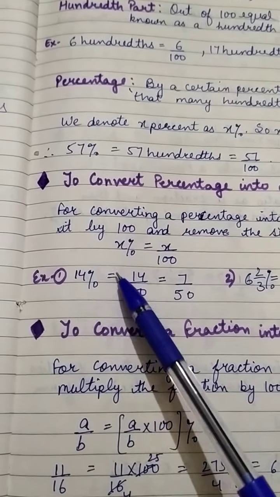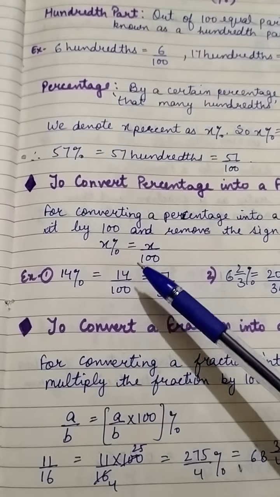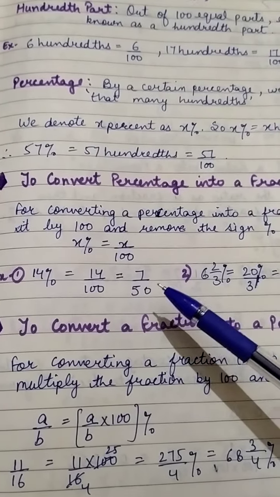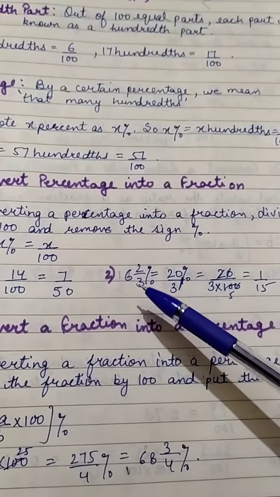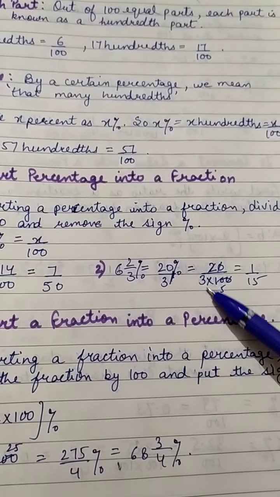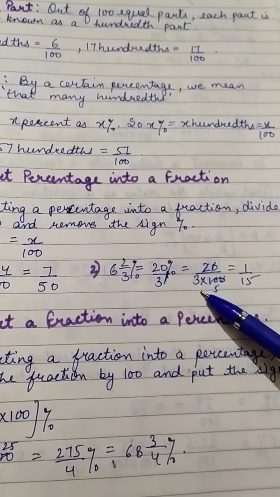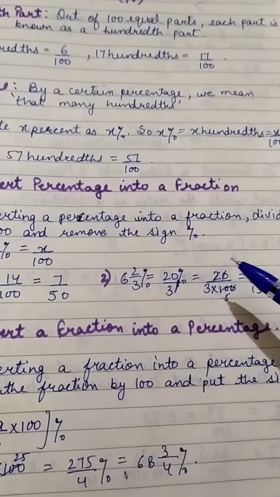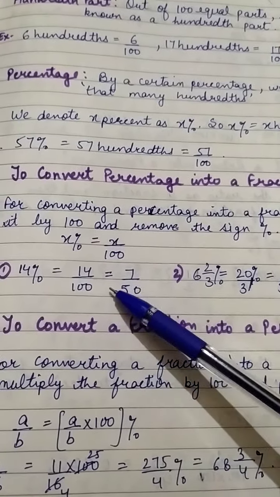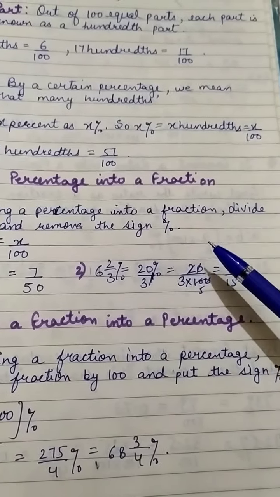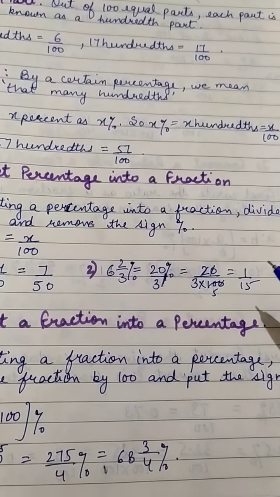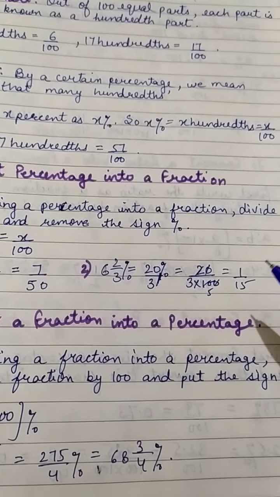Now if we have 6 2/3 percent, first of all convert into an improper fraction, 20 upon 3. So you have to multiply the 100 with the 3 only. 3 and 100 will multiply, because 3 is also in the denominator. So then it will be 20 upon 300. After converting into lowest terms, we get 1 upon 15.